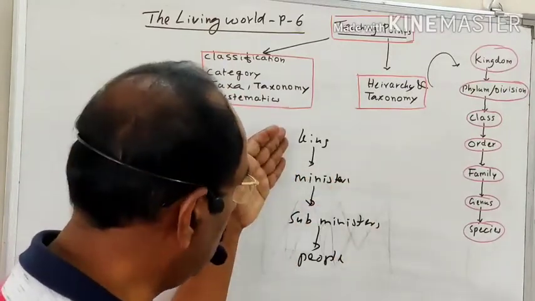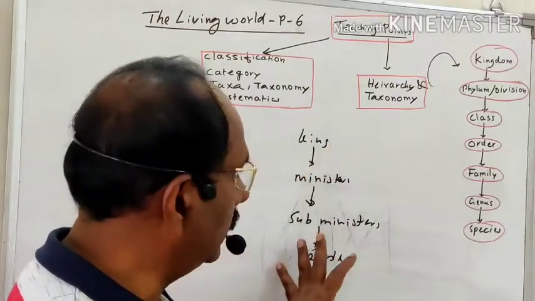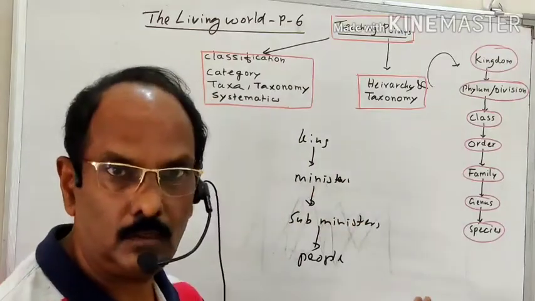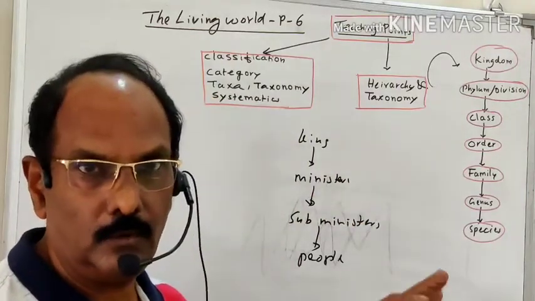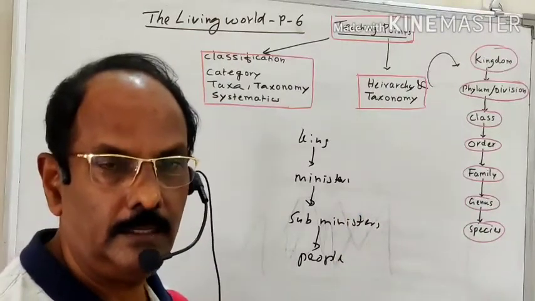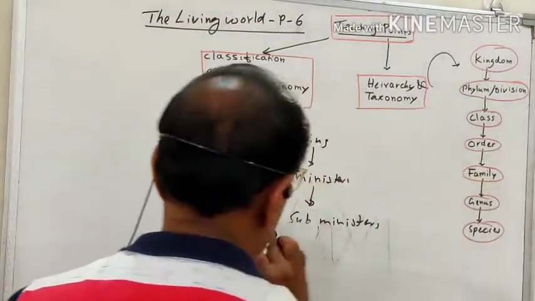Starting from the largest one and then writing the smaller. So in the case of classification, it is not a single step process. It involves a hierarchy of steps. And each step in the classification is known as a category, or it is called a rank.